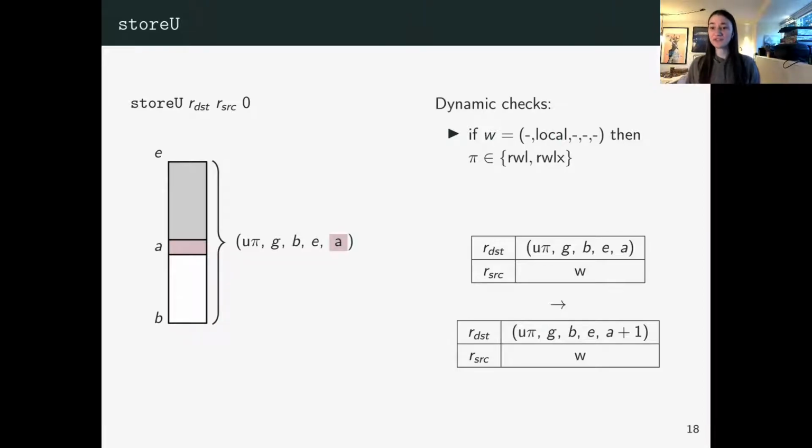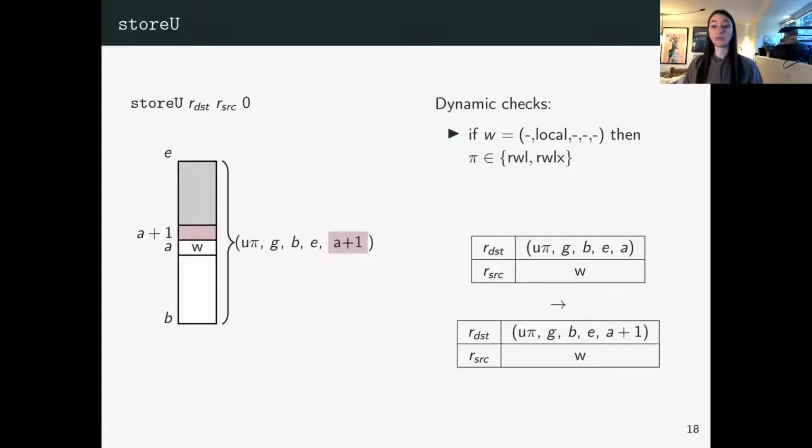If the offset is 0, we are additionally increasing the current address of the capability. So we're increasing the initialized part of our uninitialized capability. The result of this instruction is to store W at A and then update the address of our destination capability to A plus 1. So we're increasing the initialized part of the capability. But of course, we overrode the word that was originally at A in the process.